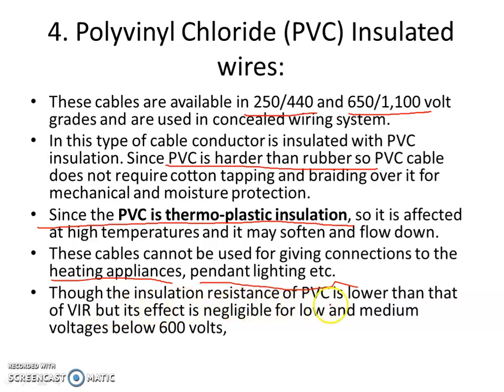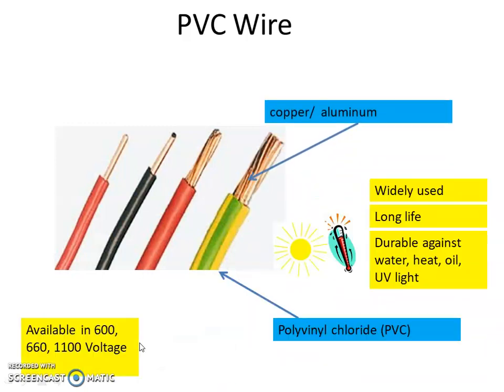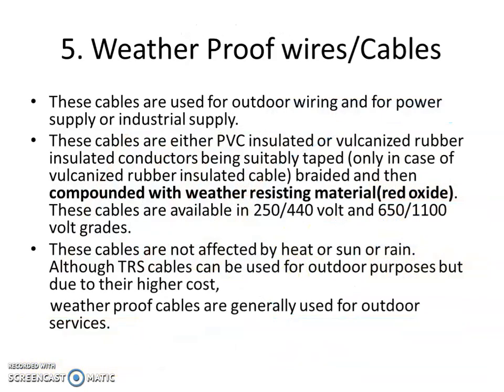The insulation resistance of PVC is lower than that of VIR, but its effect is negligible for low and medium voltage below 600 volts. This is the generalized construction of the PVC wire. Now the weatherproof wire. It is generally a PVC wire, but a weatherproof compound is added in the PVC material, then it is called a weatherproof wire.